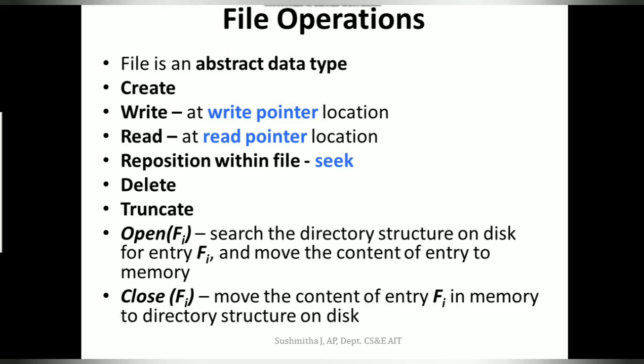You search for that specific file in the directory and its associated location, and once the file is found, the read pointer is going to point at the location you are interested to read from. Once you have completed the read operation, the read pointer would again be updated.